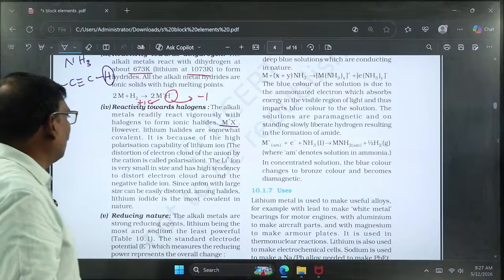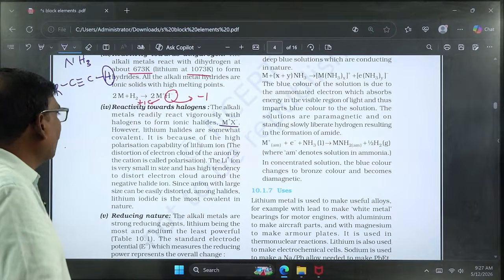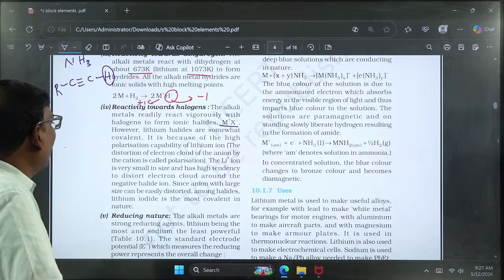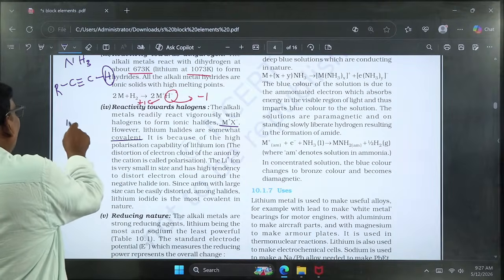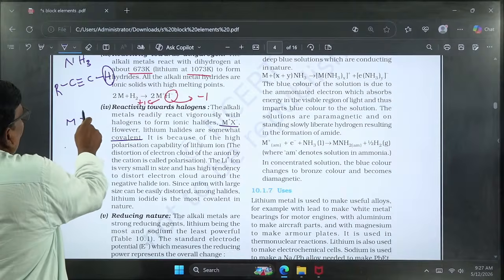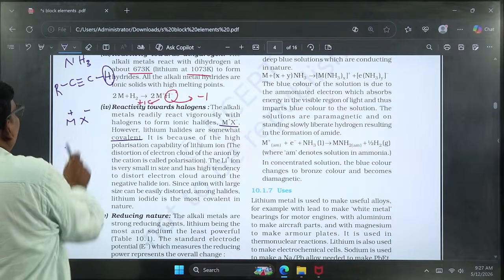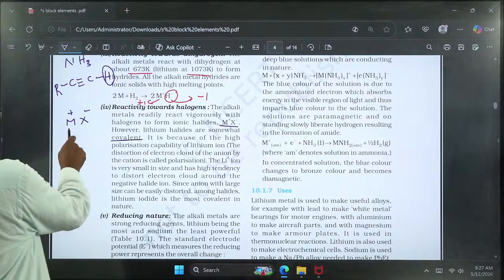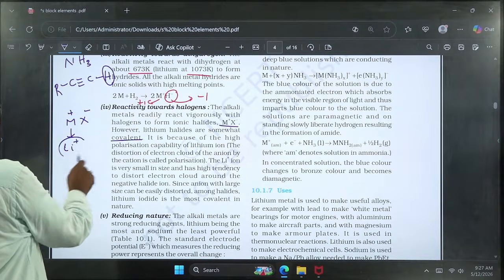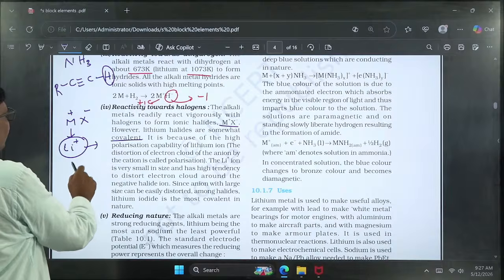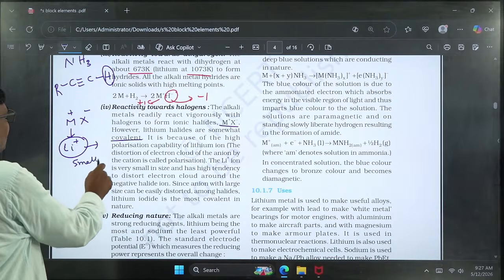Actually all these are ionic, but in case of lithium, due to its small size, it has somewhat covalent character. So alkali metals form halides of the formula M+ X-. In case of lithium, the lithium halides will be covalent in nature due to the small size of the lithium ion.